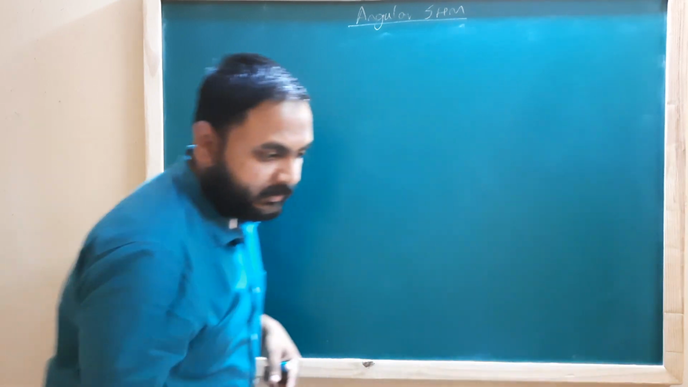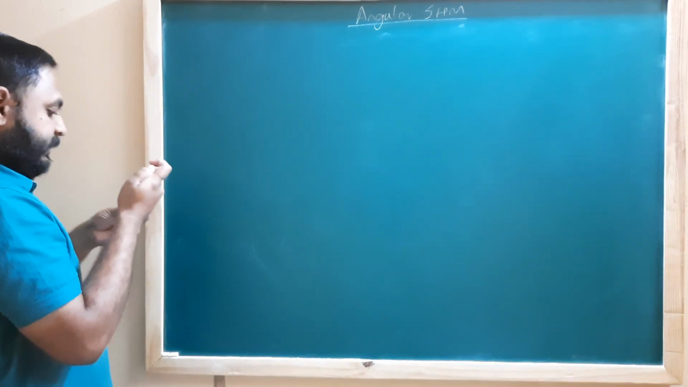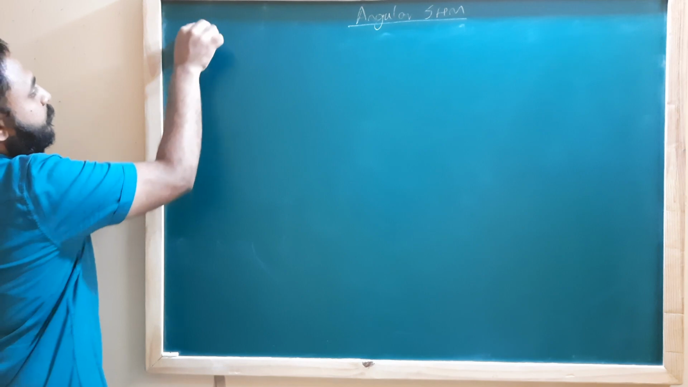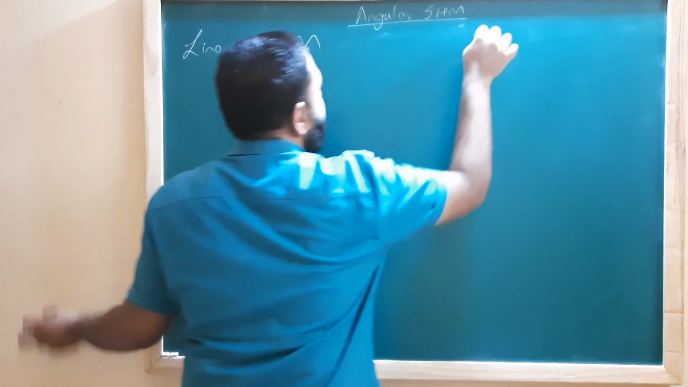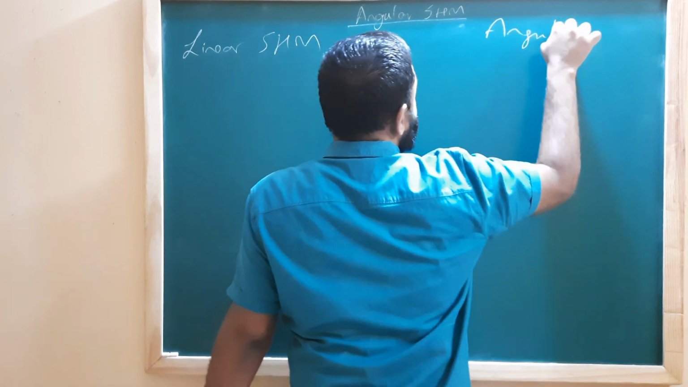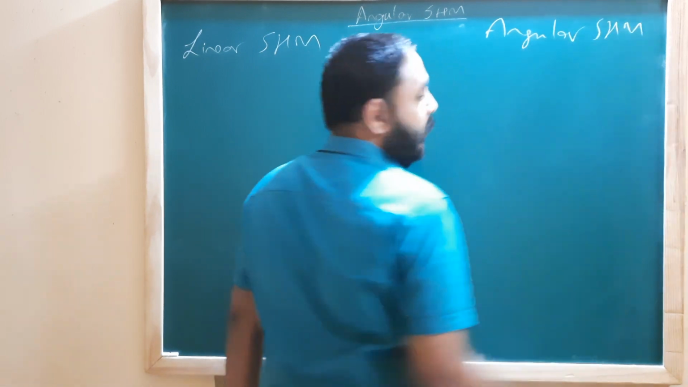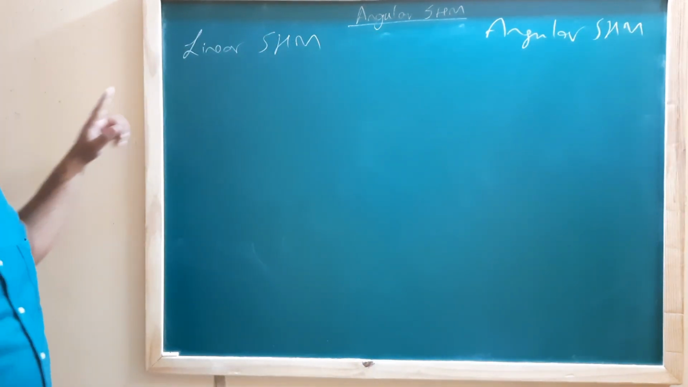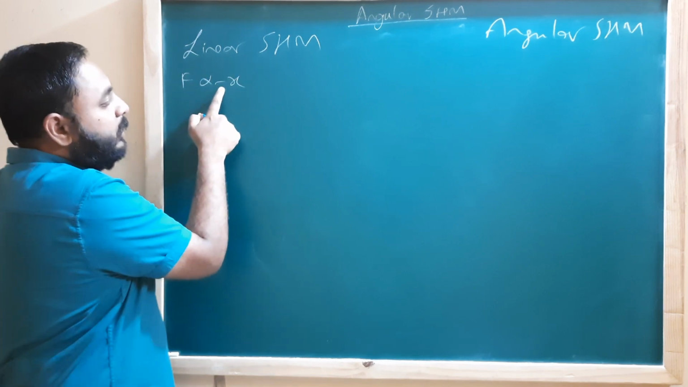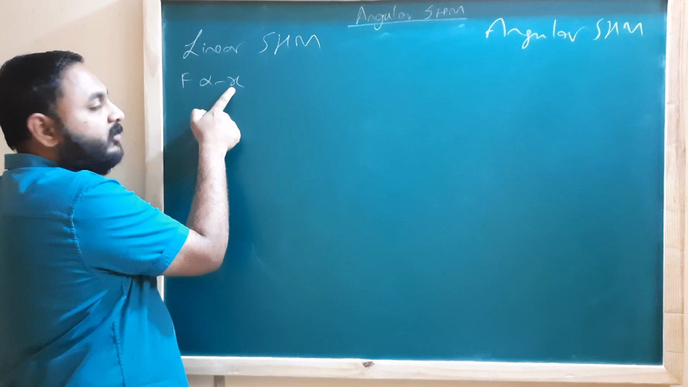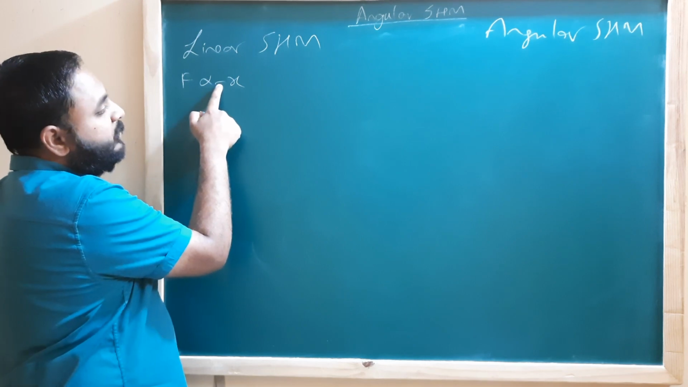Alright, let us quickly summarize. Let's say this is linear SHM, and this is angular SHM. What do we have in linear SHM? In linear SHM, we say that F is directly proportional to the negative of displacement. That is, it is directed opposite to the displacement.